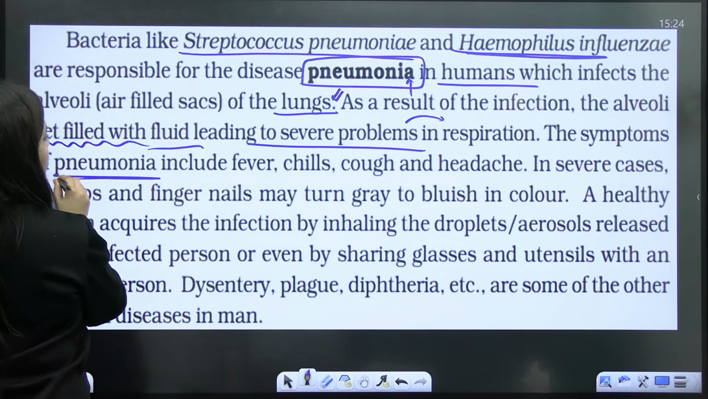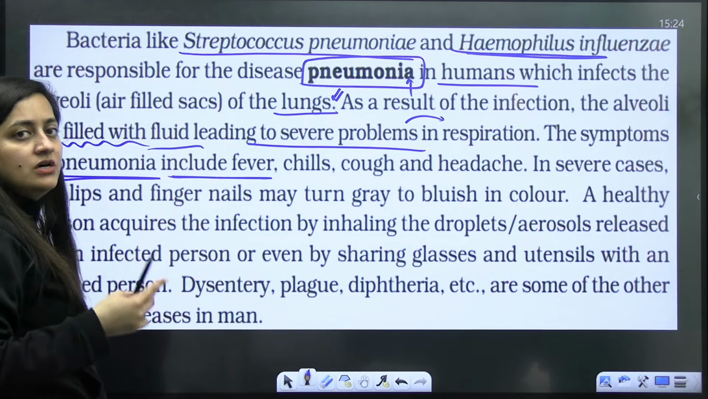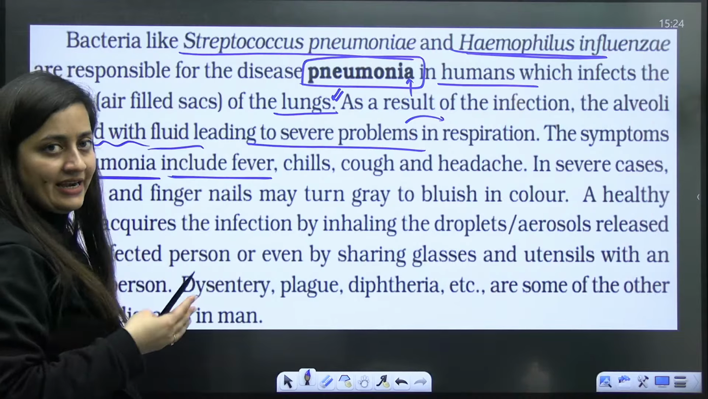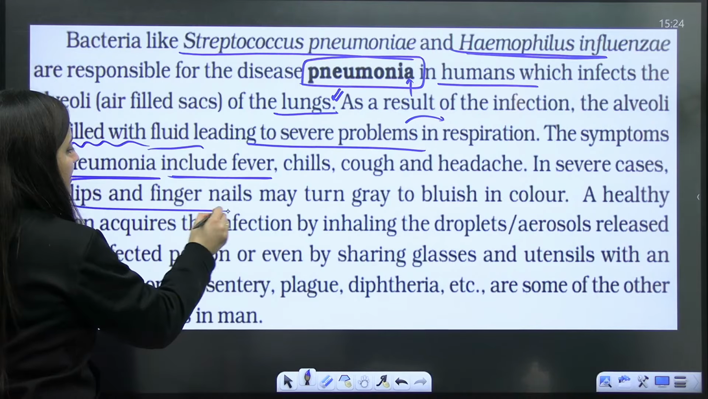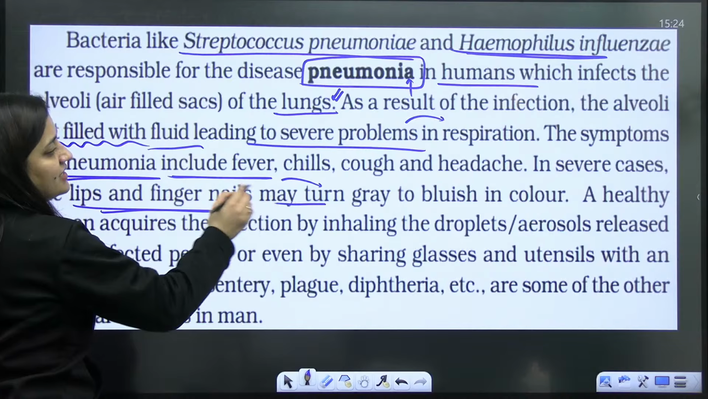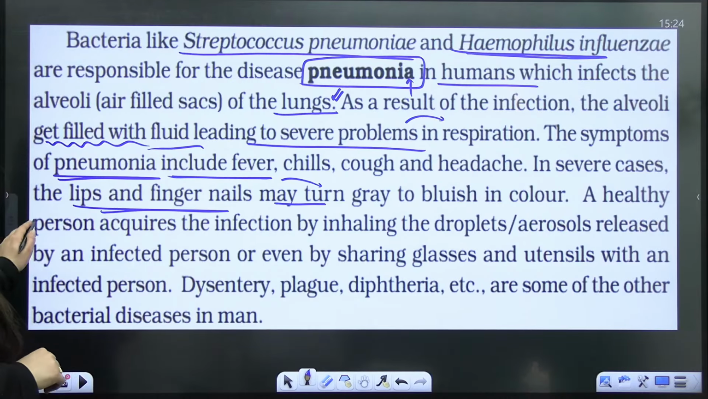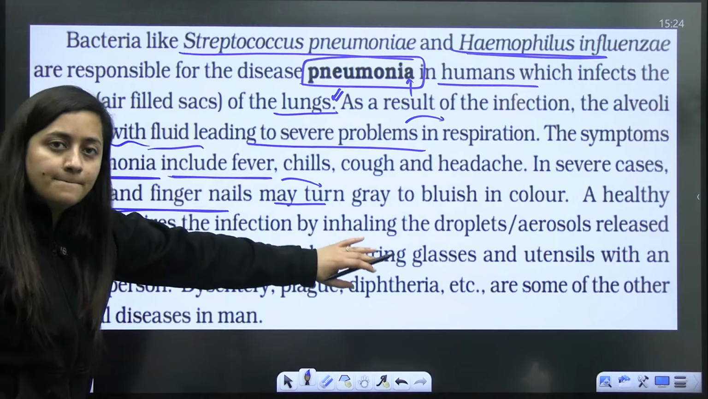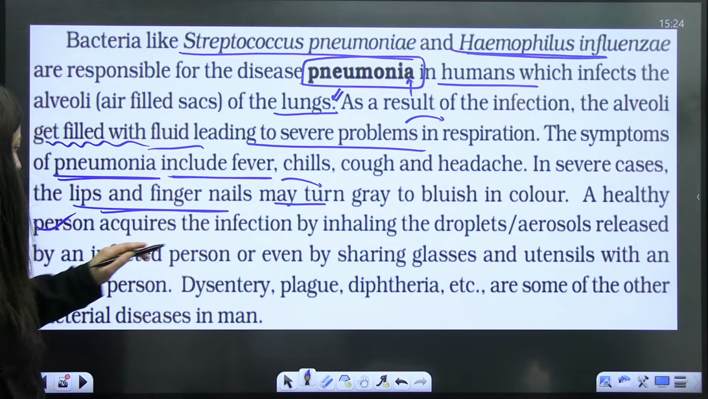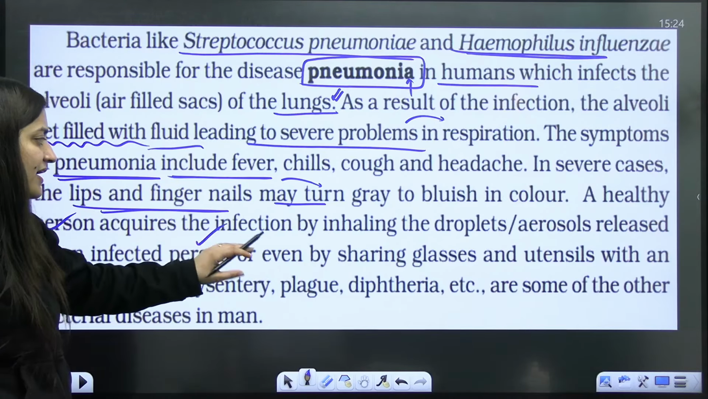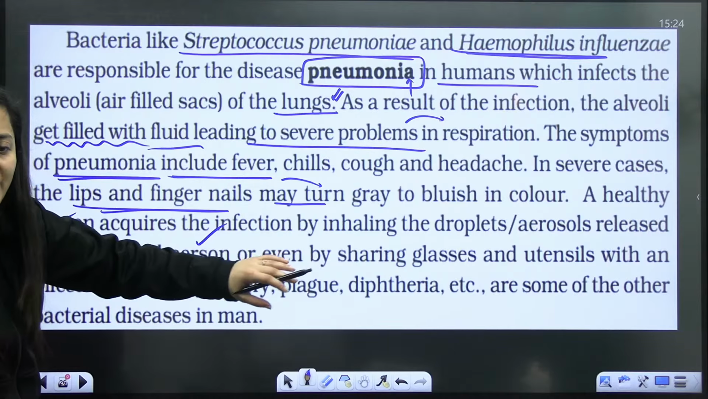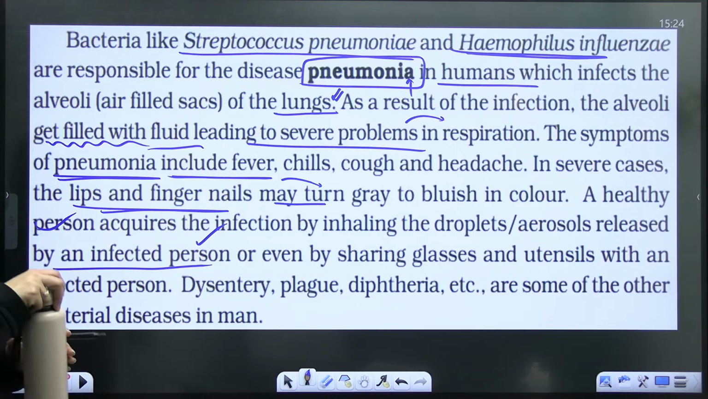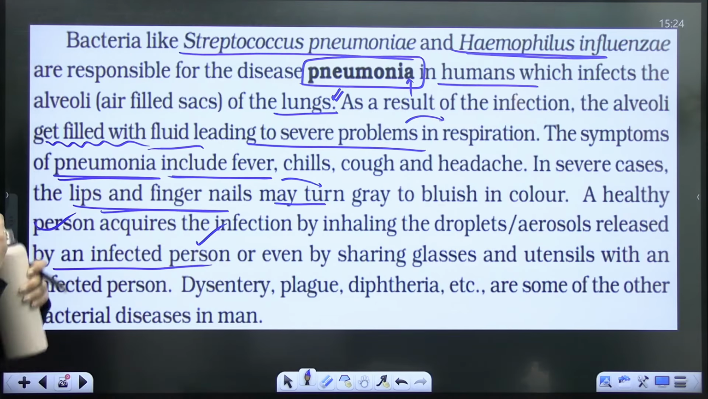Symptoms of pneumonia include fever, chills, cough, headache, and in severe cases, the lips and the fingernails may turn grey to bluish in color. A healthy person acquires the infection by inhaling the droplets or aerosols released by an infected person, or even by sharing glasses and utensils with an infected person. Understood?